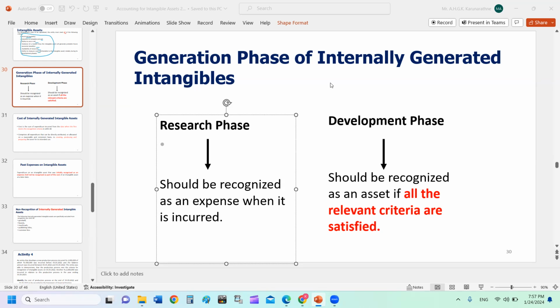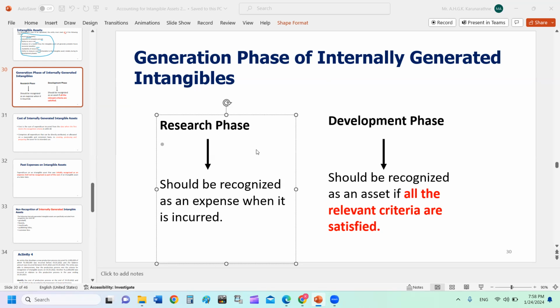Initially, you need to do some research, right? Research means original and planned investigation to acquire new knowledge. So during this research phase, you are incurring cost. And we discussed last week, you cannot debit your intangible asset account with the cost you incurred during the research phase. All the cost you incurred in the research phase, bank credit, you need to charge to P&L. You don't create an asset, because we are not sure whether our research would be successful or not.